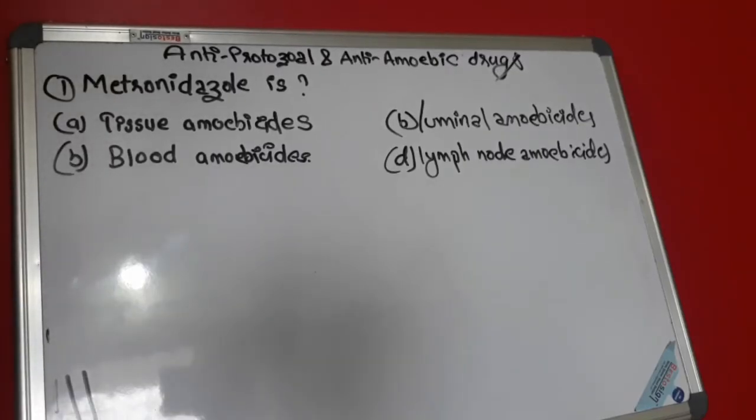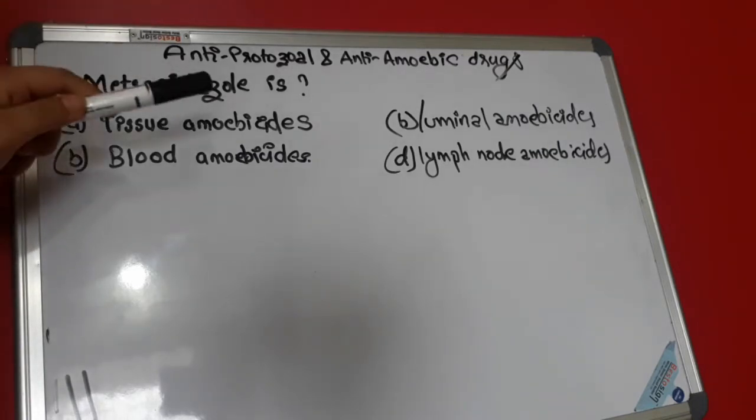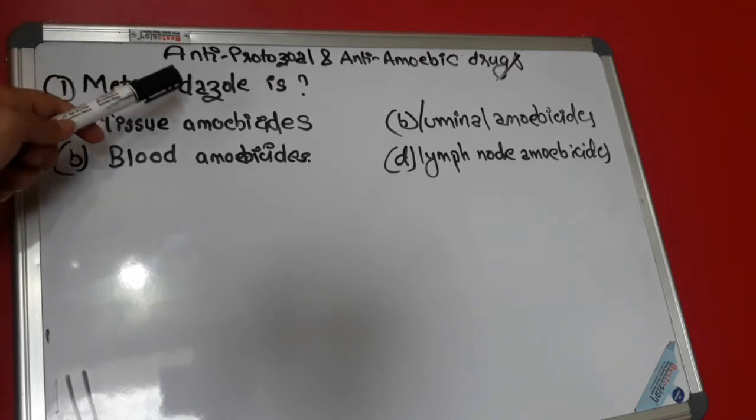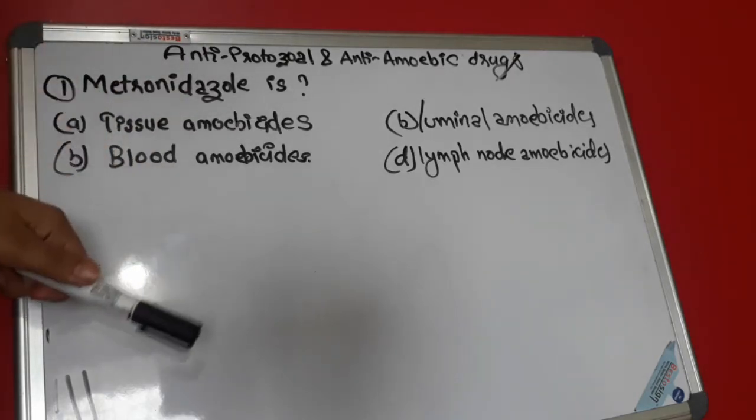Today the MCQ that we are about to discuss is from antiprotozoal and anti-amoebic drugs. The first question that I have here is: metronidazole is a tissue amoebicide, luminal amoebicide, blood amoebicide, or lymph node amoebicide?